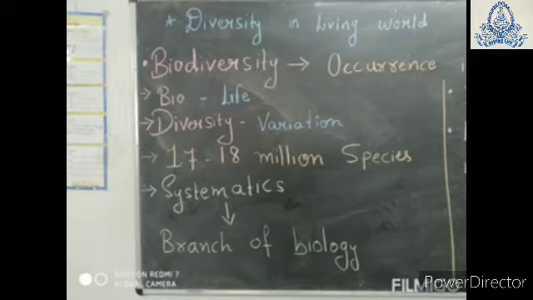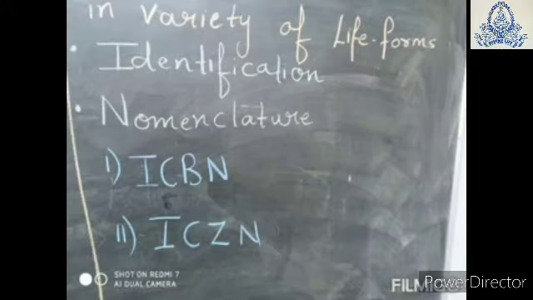Now, our next topic is identification. What do you mean by identification? It means finding the correct name and place of an organism in a system of classification.